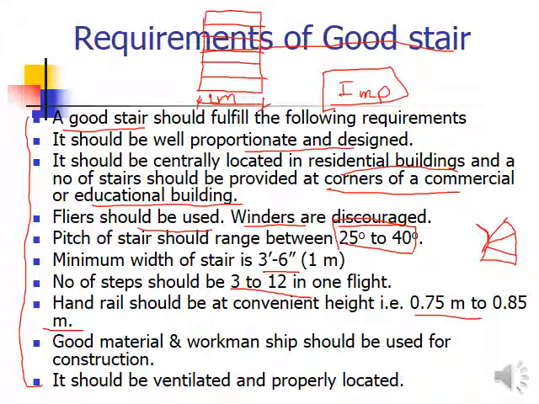Good material and workmanship should be used for construction, to ensure good alignment and correct inclined dimensions, and proper support into the wall, and to connect your slabs, that is the waist slab and the landing slab. The landing slab is also a concrete slab, or if it is a wooden or metal stair, then proper connections are required to transfer the load from the landing to the flight.